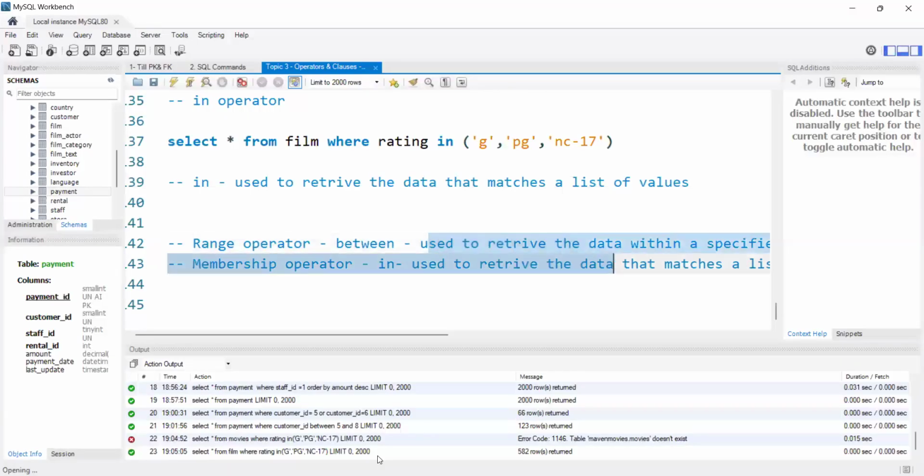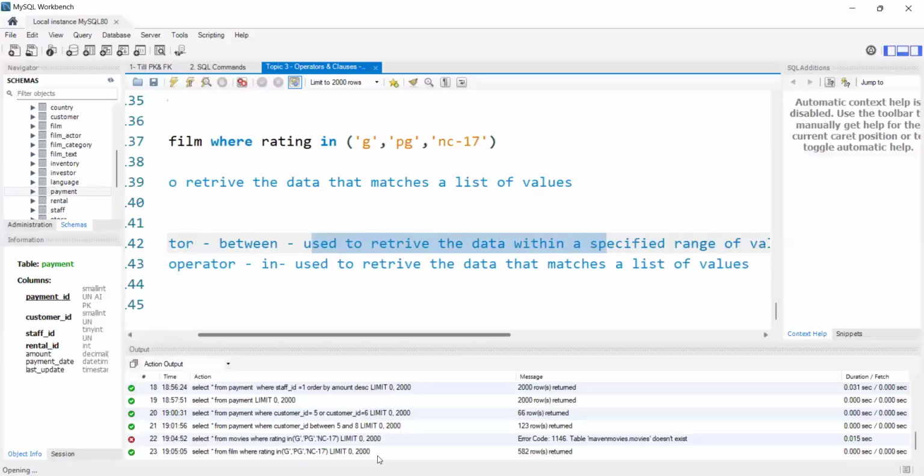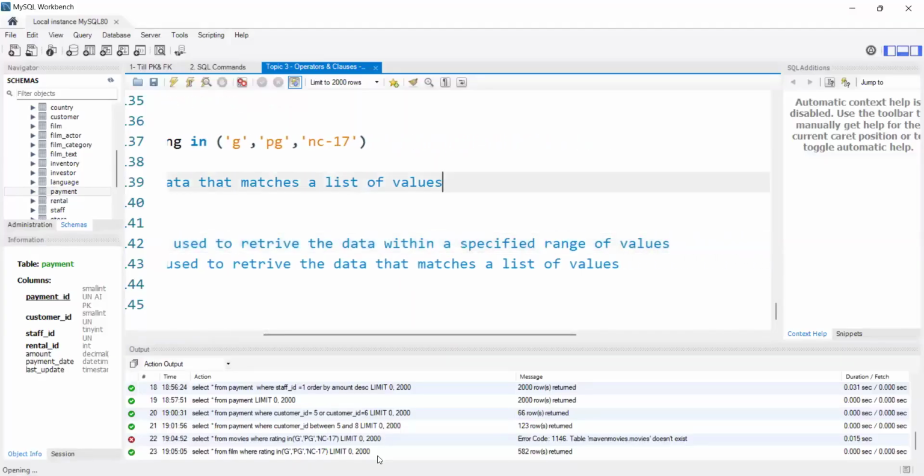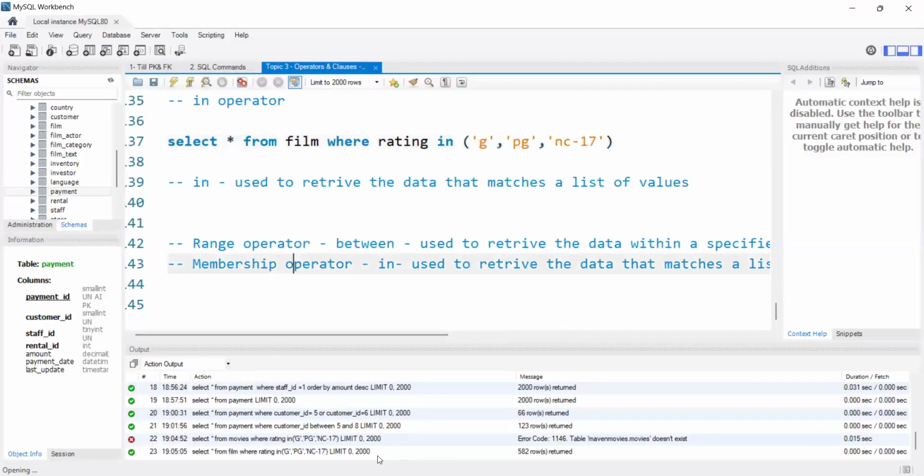The definition of a range operator is that it is used to retrieve the data within a specific range of values, right? If we want to display the data between 10 to 20, 12 to 30, 12 to 18, like that, if you are giving any range of values, we will use the between operator. And if we want to match any list of values, we give some list of values, and then we use the in operator. I guess till here, everything is clear for you, right? Everyone? Yes, Devi. Great. Now, next we have the like operator.